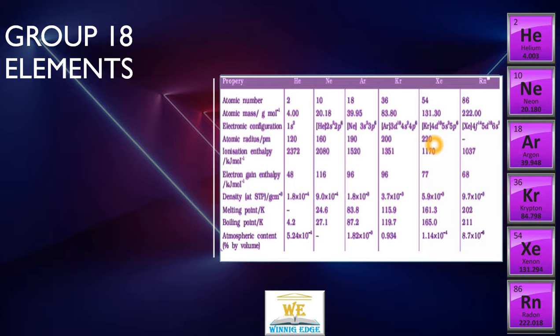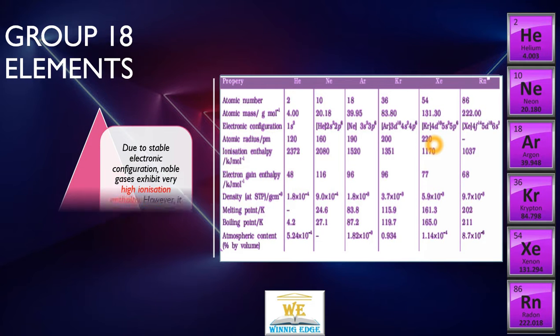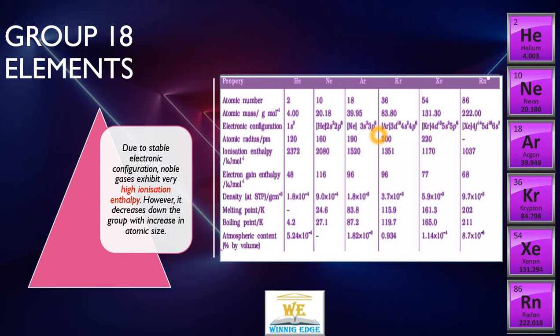Next property, ionization enthalpy. We know noble gases have a stable electron configuration, so it is not easy to remove an electron from such a stable configuration. But down the group, as size increases, the distance of the outermost electrons from the nucleus increases, and the force of attraction reduces.